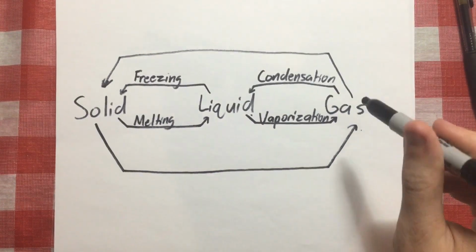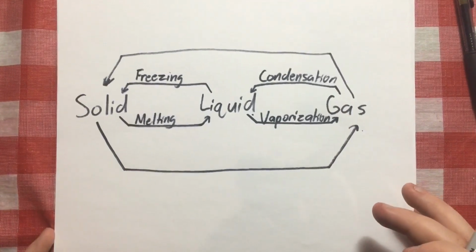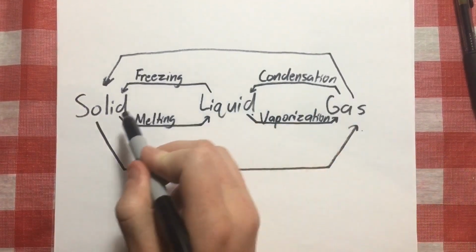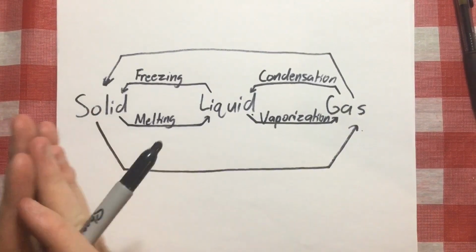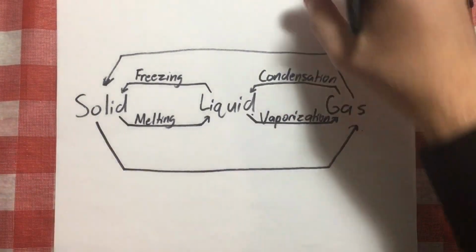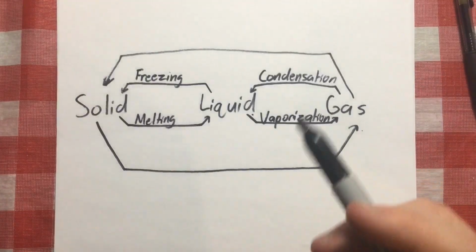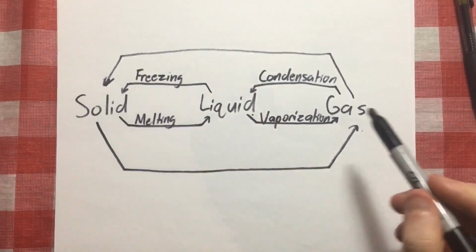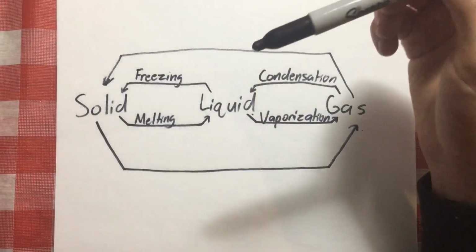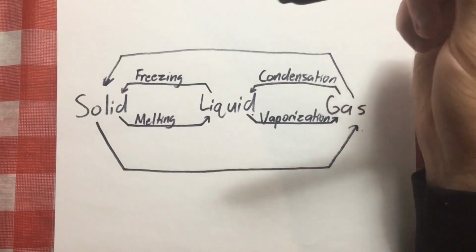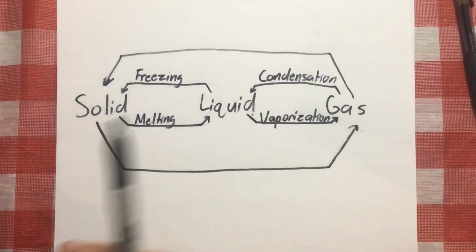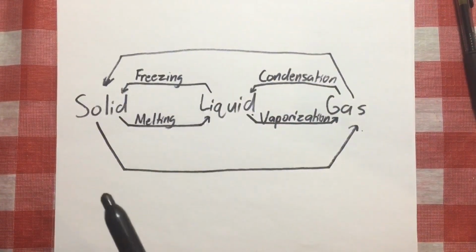Now, there are these lines on top and bottom that I haven't addressed yet. So they have gas going straight to solid and solid going straight to gas. This doesn't happen often, but it does happen. So we need to talk about it. So if we're going from a solid straight to a gas, if you can imagine we're out on a winter day and there's ice on the road. It's going to stay cold.